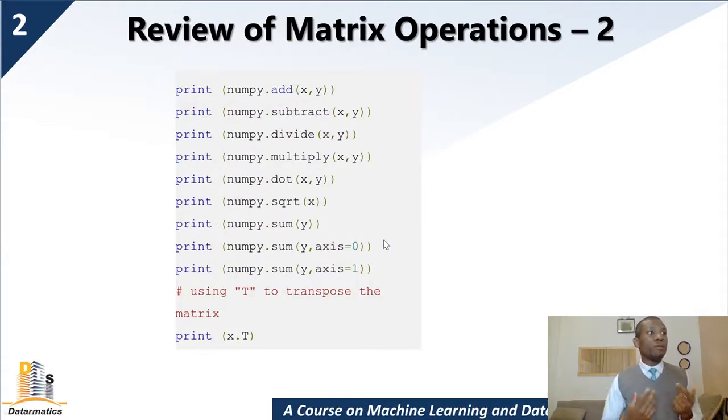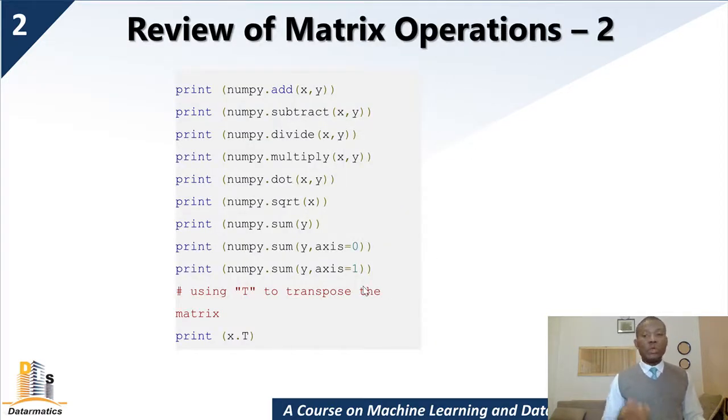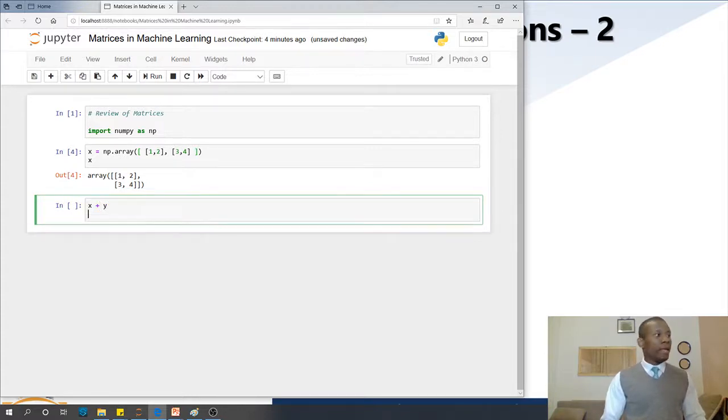Now let's do some of the matrix operations at this point. So I'm going to add, multiply, divide, and do a whole lot of things. So let's start with addition. So you can say x plus y, and you can see I'm printing it out.